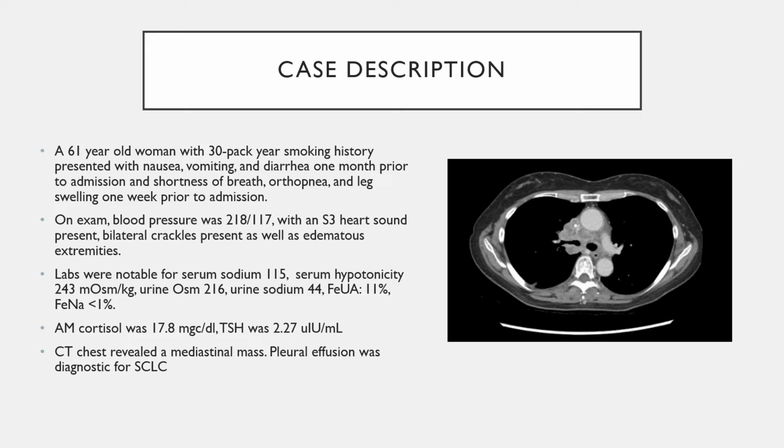extremities. Labs were notable for a serum sodium of 115, serum hypotonicity at 243, urine osm of 216, urine sodium 44, FeUA of 11%, and fractional excretion of sodium less than 1%. Morning cortisol was 17.8 and TSH was 2.27.